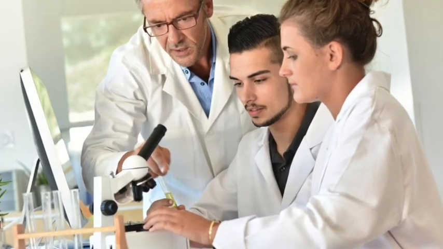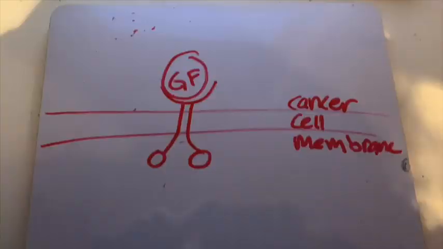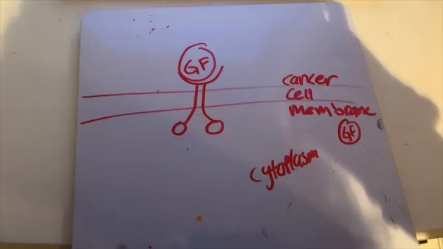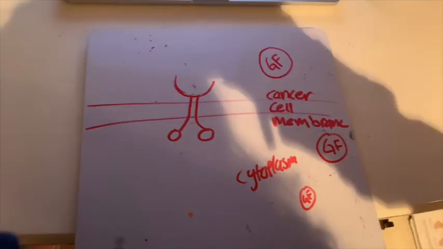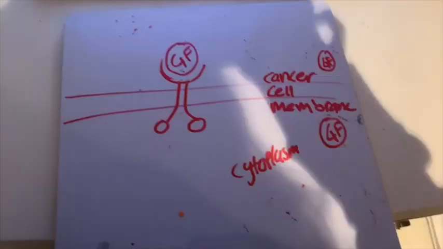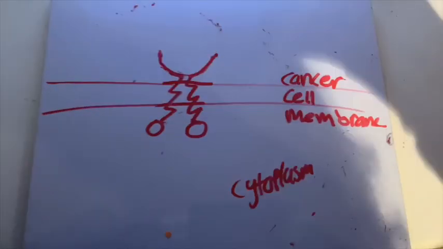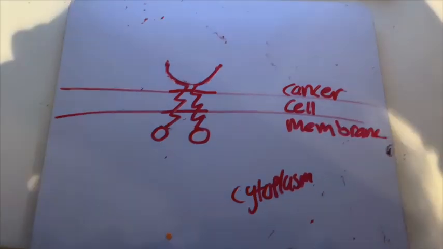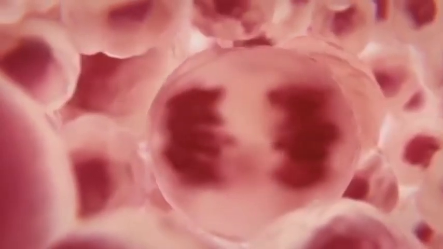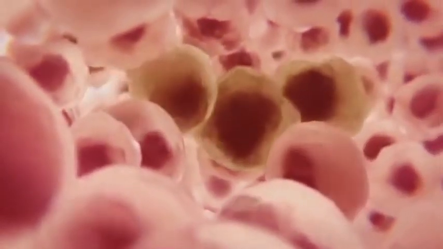Scientists hypothesize that the cancer cell does not stop dividing in the absence of a growth factor, like a normal cell, because it either is making its own growth factor or there is an abnormality in the signaling pathway that allows cells to believe it is receiving a growth factor. Either way, as we already learned, the external signal of growth factors is important to pass the G1 checkpoint, but since there is no stopping the growth factor, the G1 checkpoint fails and cancer cells continue to multiply at an insane rate.